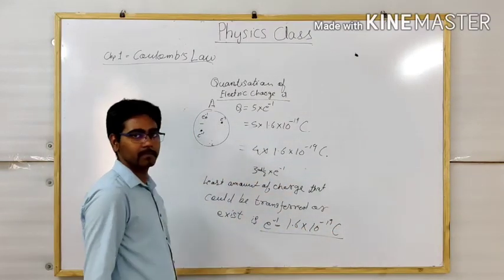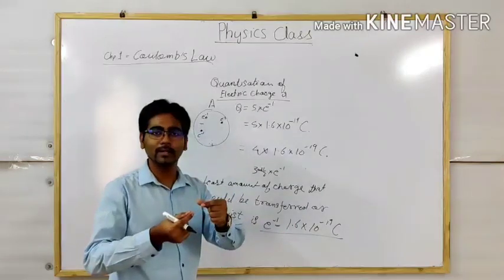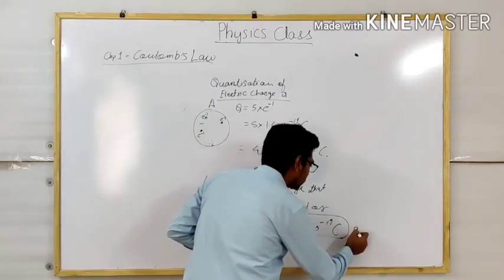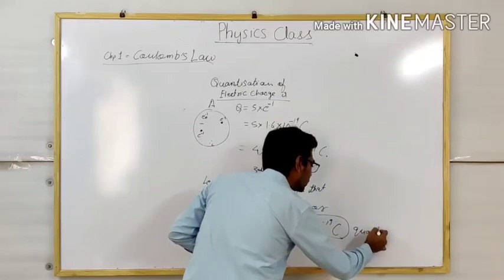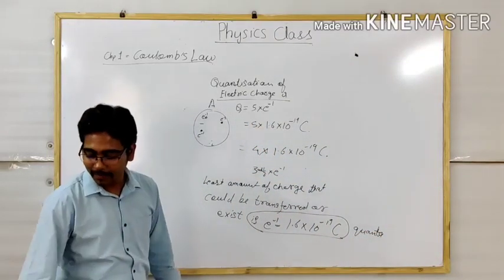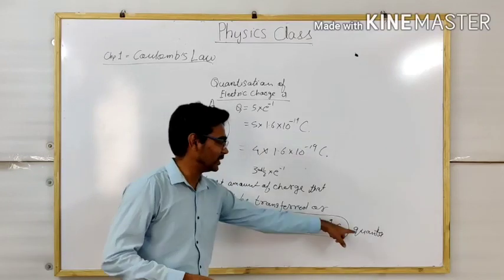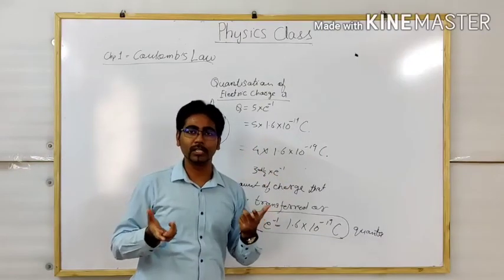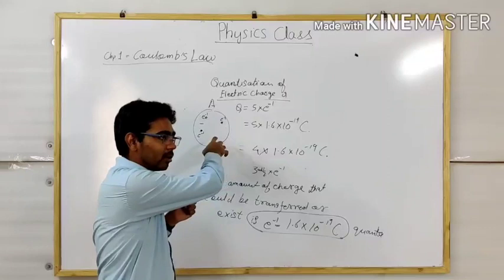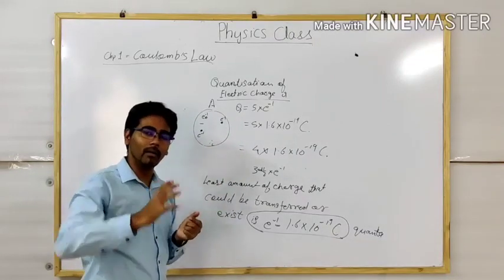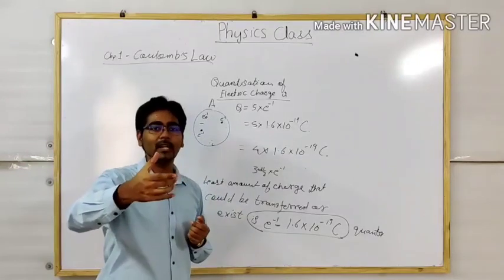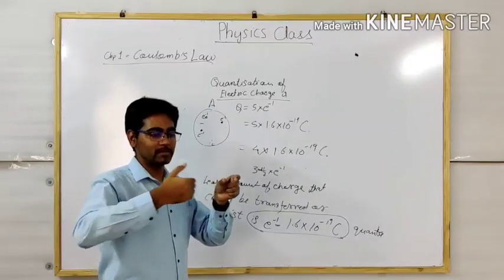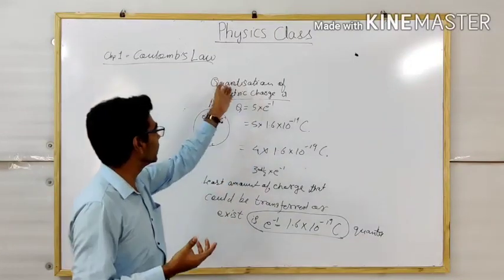This is the smallest bundle, a fundamental bundle, and that bundle is called a quanta. So charge in nature is quantized. Quantized means you cannot have any amount of charge. Whenever charge is given to or taken from a body, it will always be an integral multiple of the electronic charge, that is, the electronic charge multiplied by an integer. This is called quantization of charge.